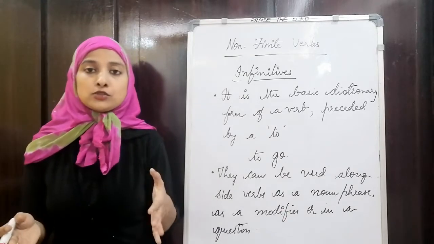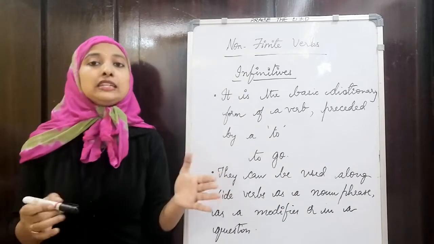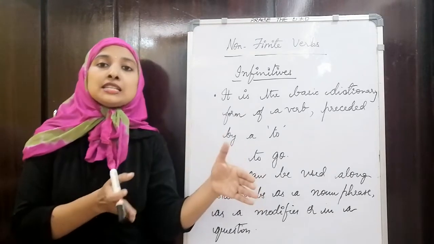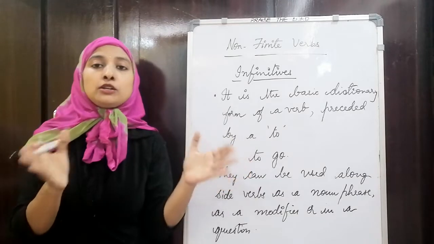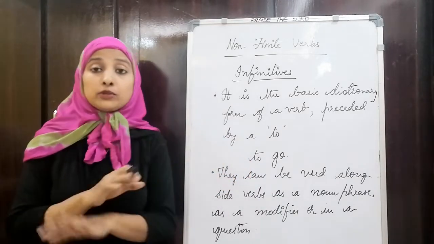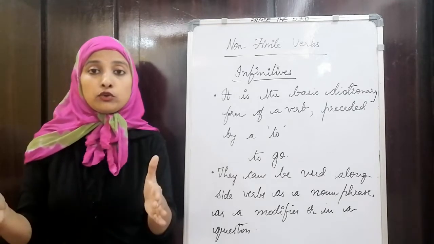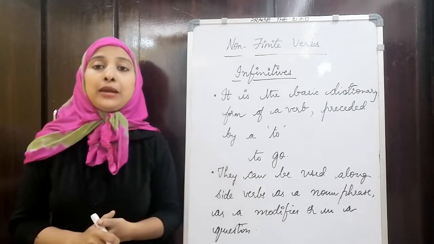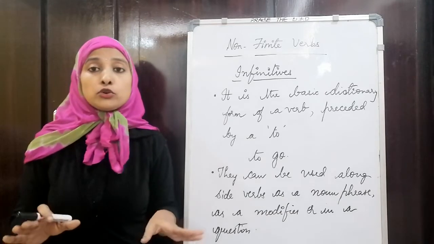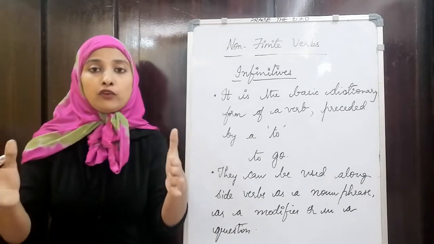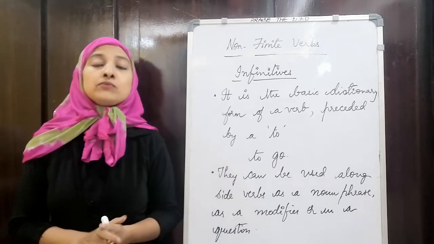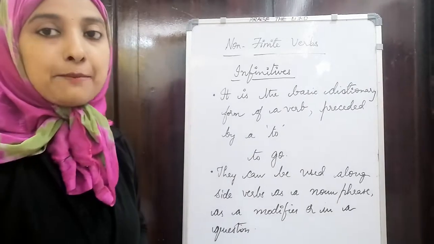So you understood what infinitives are? Infinitives are nothing but the root form of verbs with the word to preceding it. So if there is a word to in front of the root form of a verb, we call it an infinitive. Suppose there is no to in front of that root form of verb, we call it a bare infinitive. Okay, bare infinitive means there is no to in front of the verb, that is the base form of the verb. Okay, so let us see with the help of some examples.